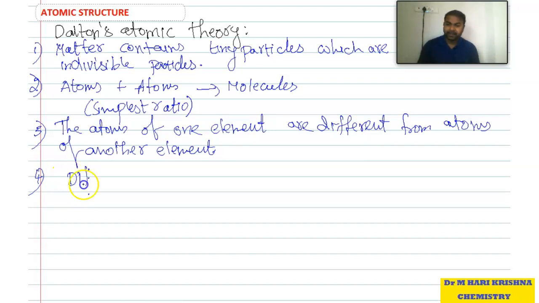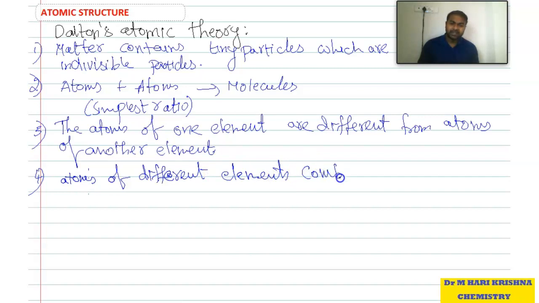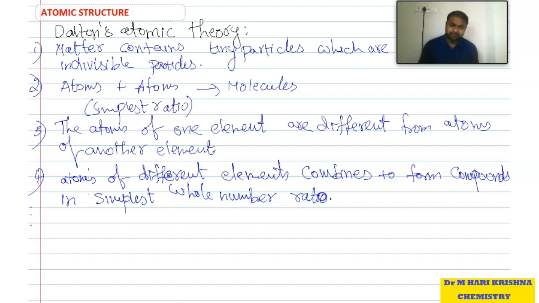Simply, atoms of different elements combine to form a compound in simplest whole number ratio. Whole number ratio.